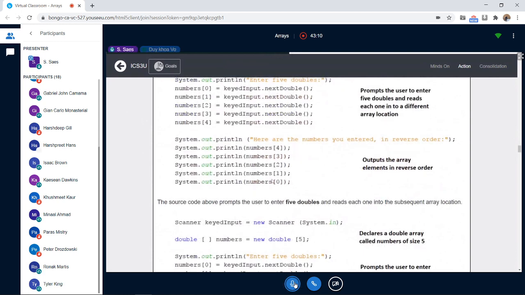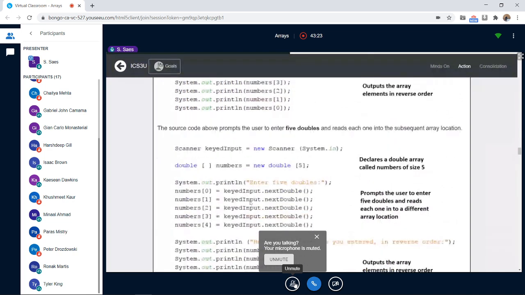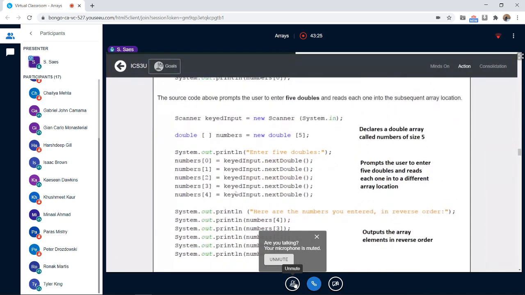We use the array when we are dealing with too many numbers or too many variables. Instead of using too many variables, we use an array. That's the point of it. But now I'm going to show you an example.